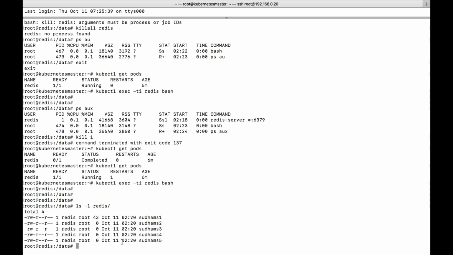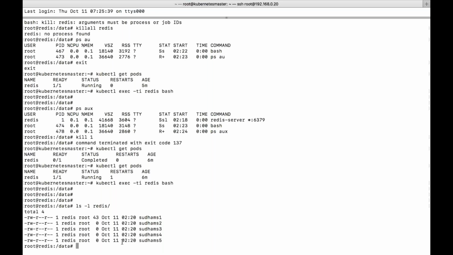So it is up to you which one you want to use. If you want to use a volume which should be available only till the pod is available, then you need to go for volumes. If you want the volume even after deleting the pod, then you need to go for persistent volume. So you need to make a decision when you are deploying an application in Kubernetes. But my position right now is to explain both the differences. So I've explained what a volume is as of now.